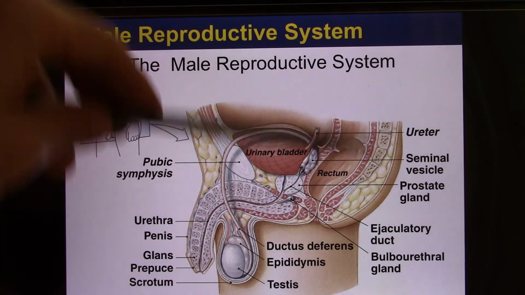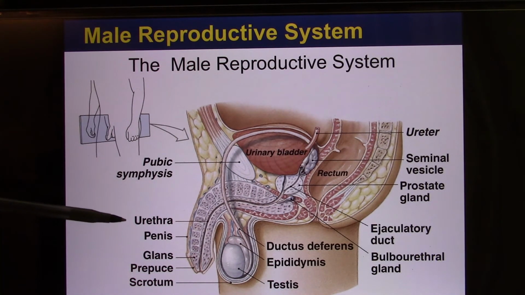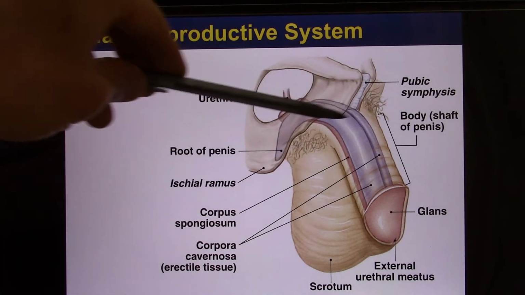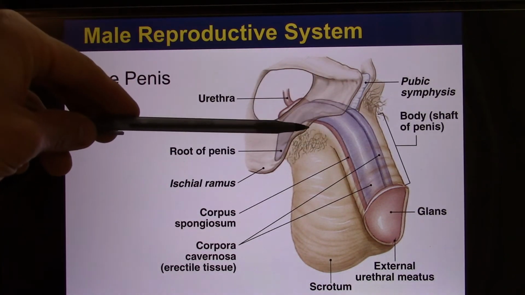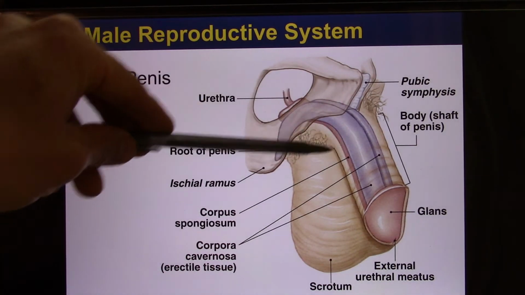Okay, so this is the sagittal section of the male reproductive system, the structure. I'll leave it to you. So that's the outside structure. Let's look at the penis. Inside they have the spongy structure, which is responsible for erection. And the blood is going to flow in. So let's look at the spongy structure.